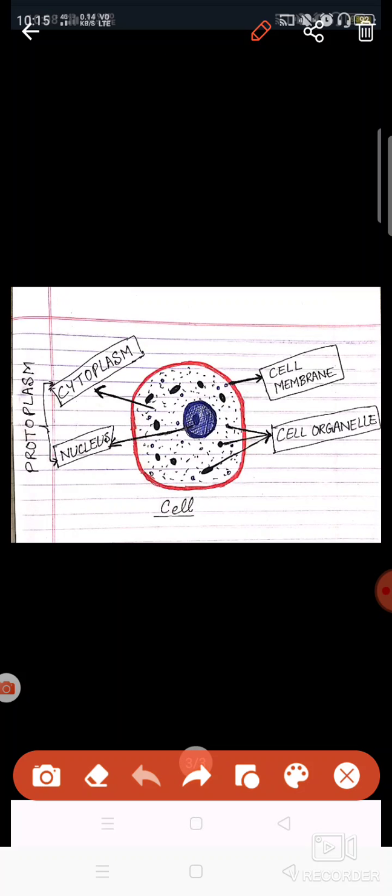So today what we have learned, let's revise it again. A cell is basically a structure which is composed of cytoplasm and nucleus. Cytoplasm is a fluid and the nucleus is the controlling center. This cytoplasm and nucleus form protoplasm, and that protoplasm is surrounded by a membrane. This membrane is known as the cell membrane. Some more tiny structures are present inside the cytoplasm, and these tiny structures are called cell organelles.